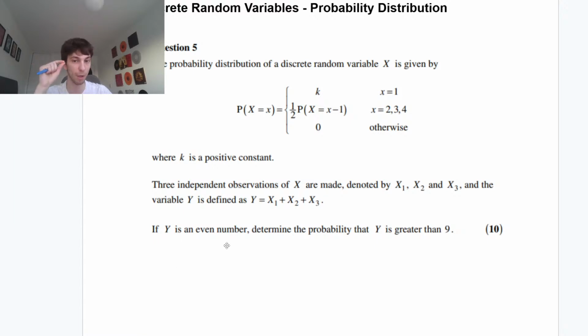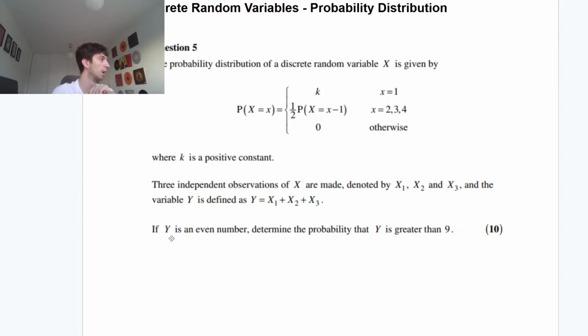If y is an even number, determine the probability that y is greater than 9. So if y is even, what is the probability that it is greater than 9? We want the probability that y is greater than 9 given y is an even number. If they ask a question like this, you will already get marks.